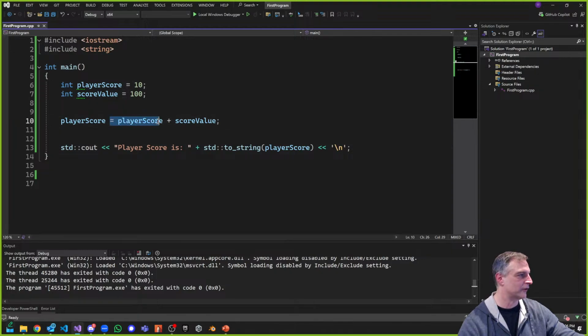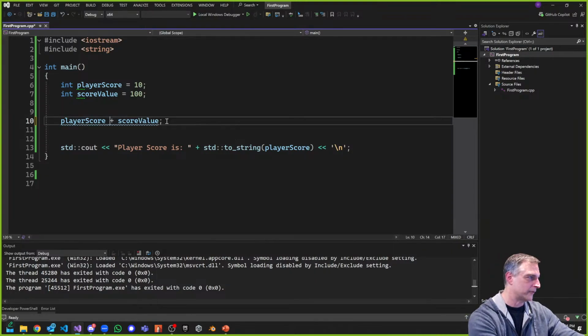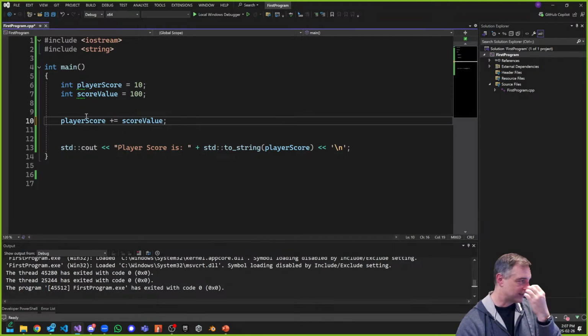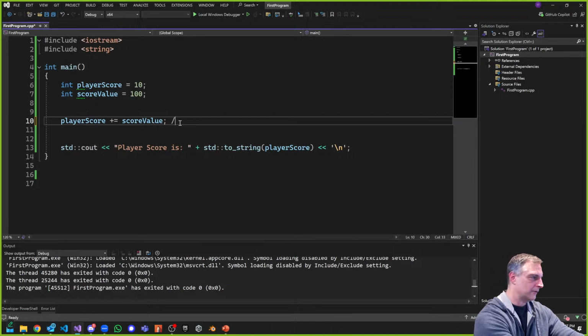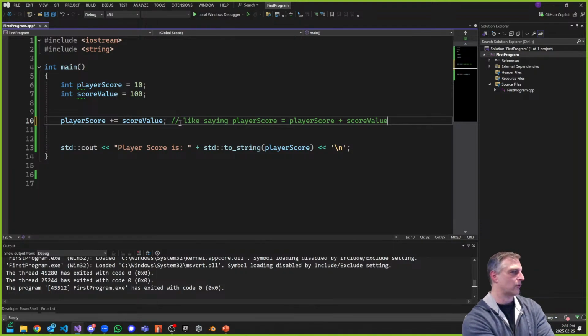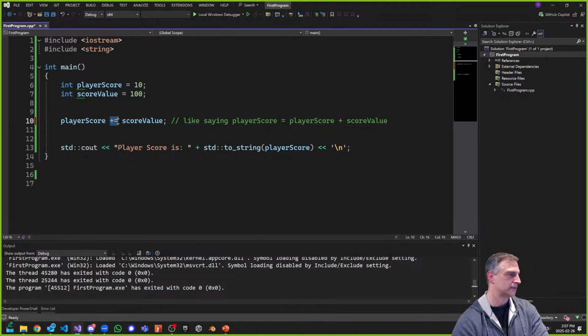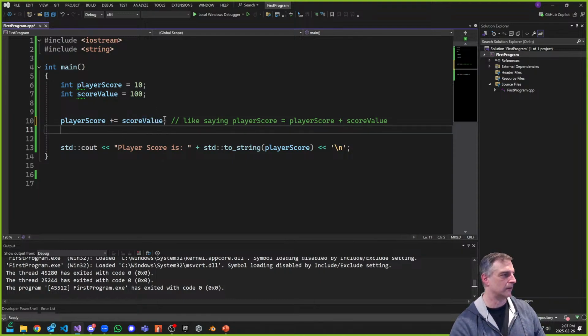As someone mentioned earlier, there's something called the compound operation, or the shortcut operator, and there are many shortcut operators. This one is plus equals. It's like saying player score is equal to player score plus score value. It's the same thing, but we're doing it in a very succinct way. Now, I'll tell you something: this is new, but some languages don't support this at all, okay?